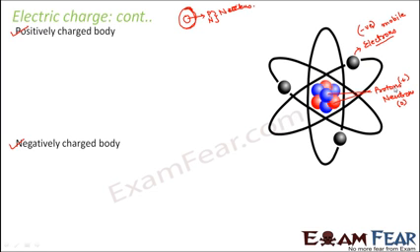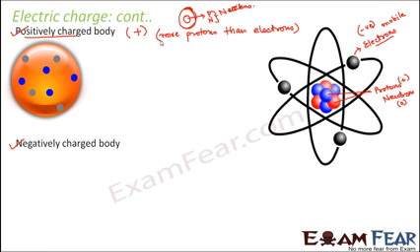Now, what do we mean by a positively charged body? If we say that a body is positively charged, that means the net charge on the body is positive. That means this body has more positively charged particles than negatively charged particles. So this body has more protons than electrons, because protons are positively charged. Only then can it be positively charged. Correct?